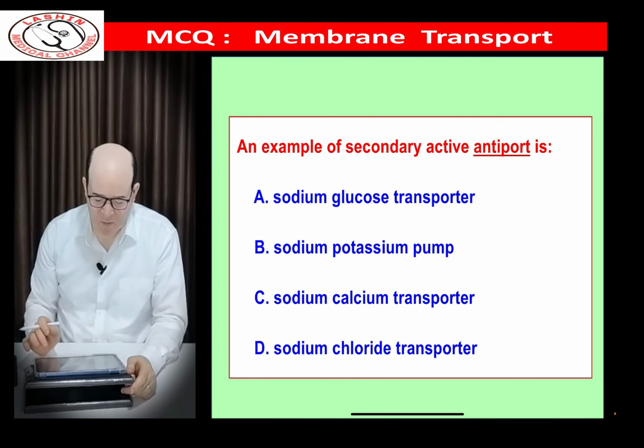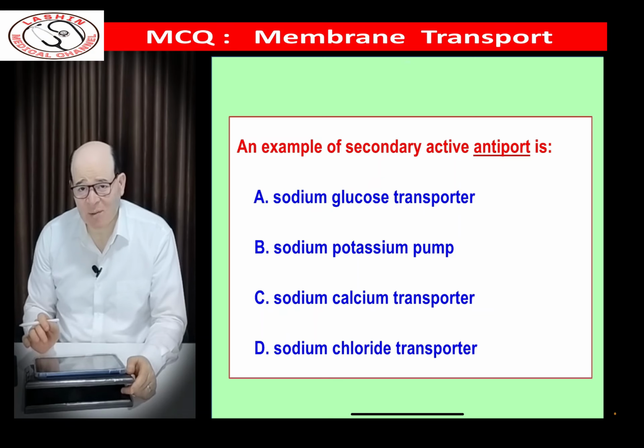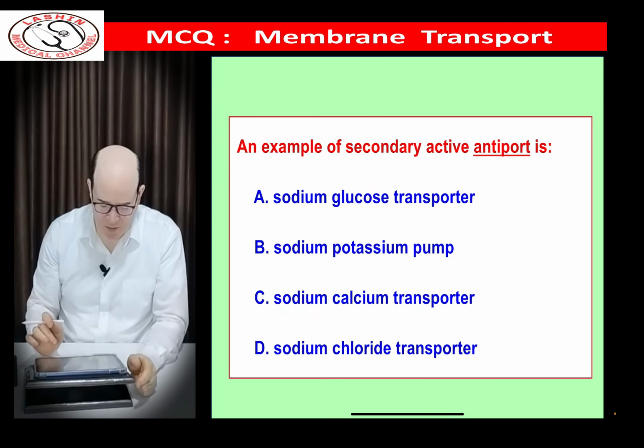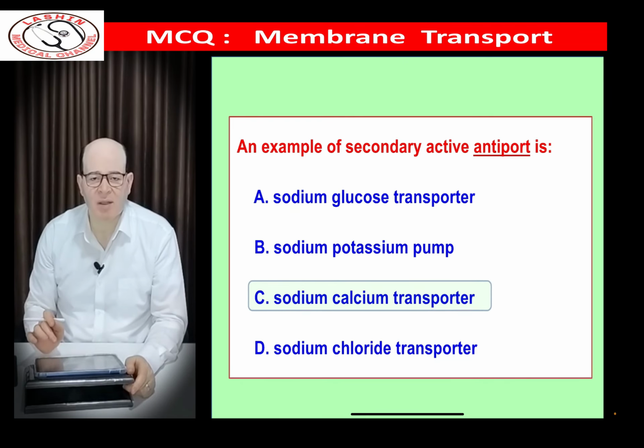An example of secondary active antiport, so substances are transported in different directions. Sodium glucose transporter, sodium potassium pump, sodium calcium transporter, sodium chloride transporter. Of course, the correct answer is C.